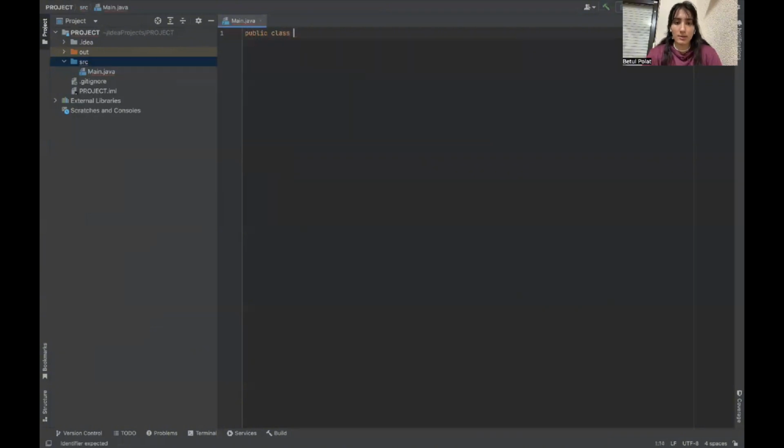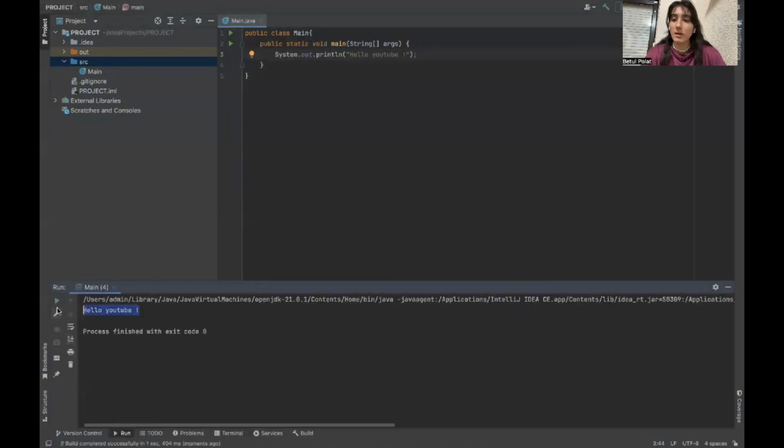Public class Main. And we have to define our main method. By a shortcut, we can directly use psvm and sout, which will print as System.out.println Hello YouTube. So this is basically how to create a Java class and print out whatever we write in the System.out.println. And by right clicking, we can run it and see our output.